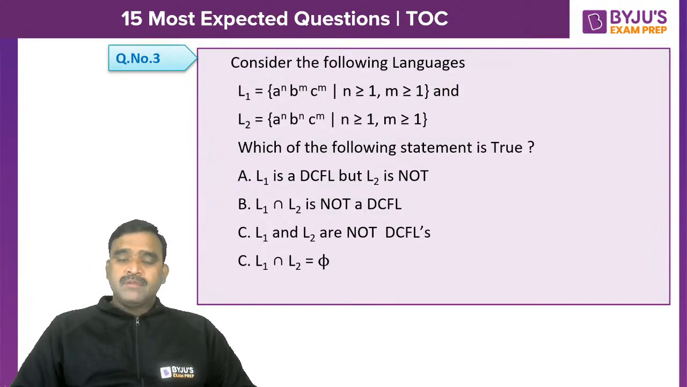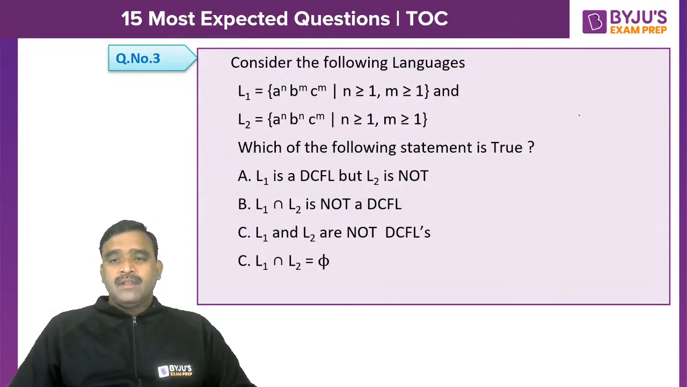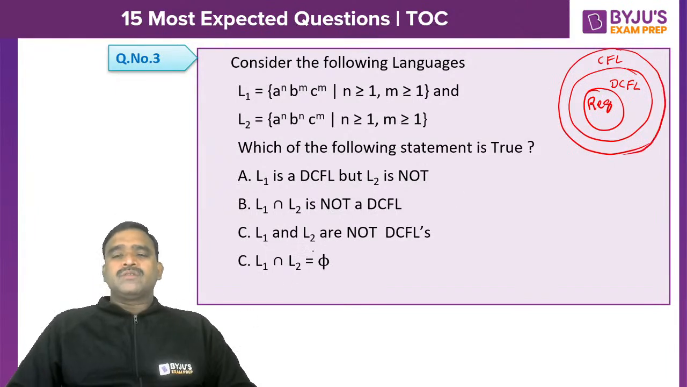DCFL means deterministic context free language. For that, a DPDA should be possible. A context free language where a deterministic PDA is possible is a deterministic context free language. Every regular language is a DCFL, but all CFLs are not necessarily DCFLs. Non-deterministic CFLs can also exist.